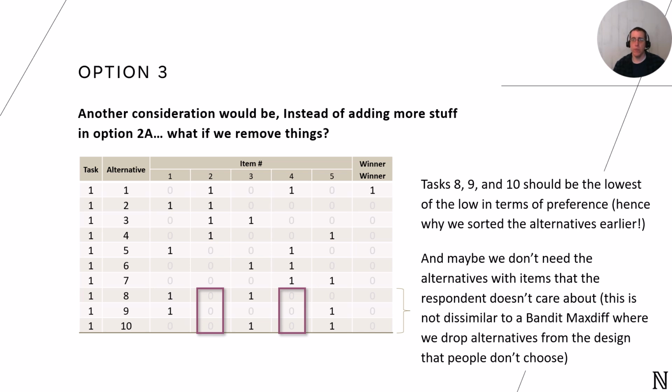Now let's shift our perspective. While the option 2 series focused on adding additional tasks to improve the model, the option 3 series will explore the opposite approach. What if we take things away? In this series, we examine how we can streamline the choice set by removing alternatives that may not be as important. The goal is to reduce the complexity while still capturing the critical information needed for the model.